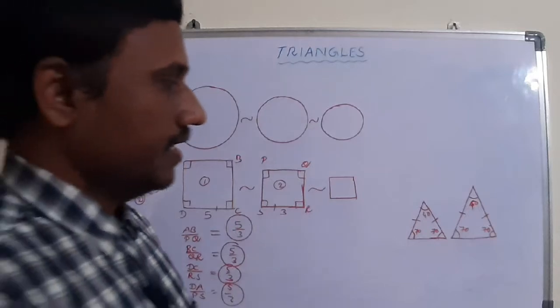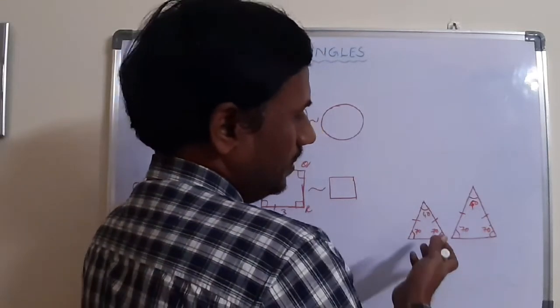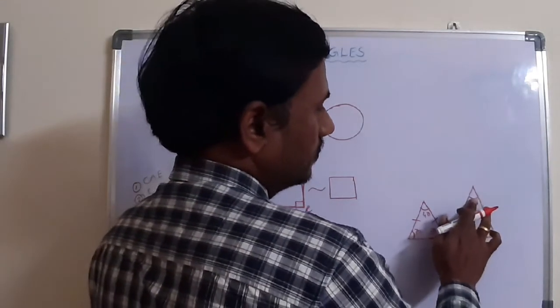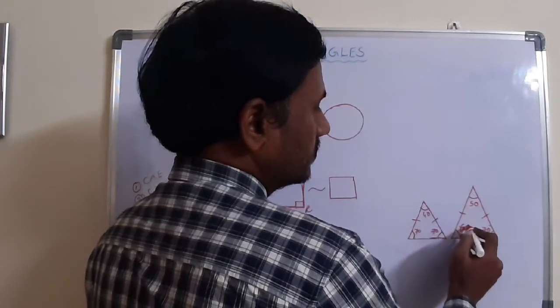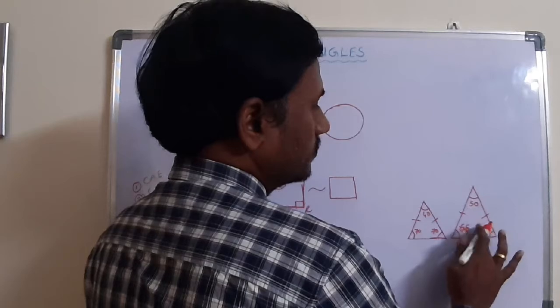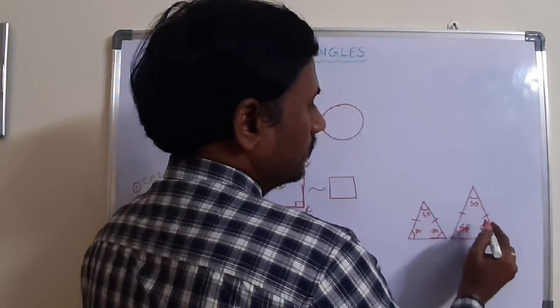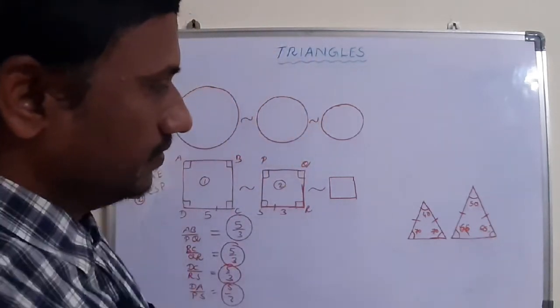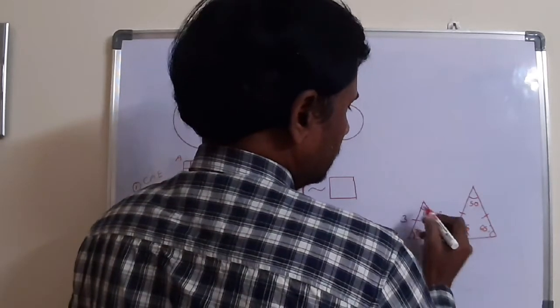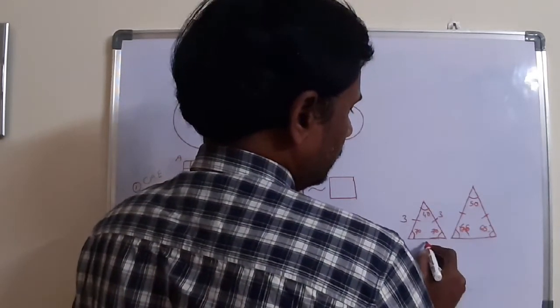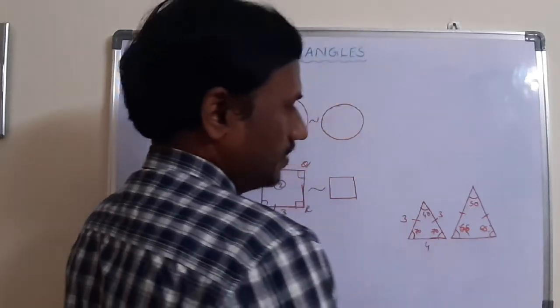But for isosceles triangles, we need not take the same angles. You can take 50, 65 and 65. For the first one, I am taking this as 3, then this is also 3, and then automatically this is 4 for example.